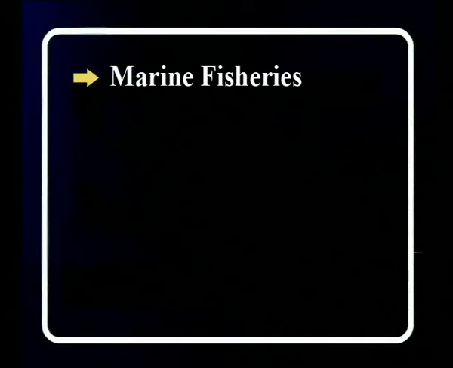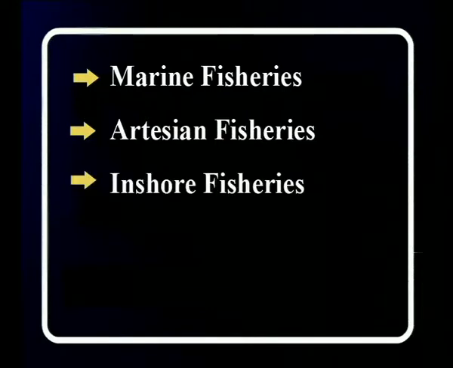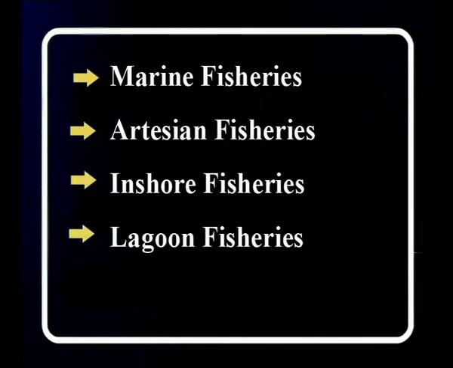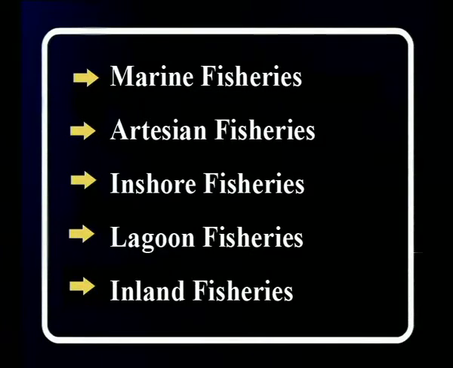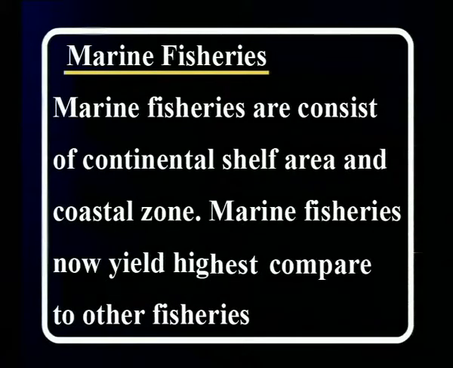Let us discuss the distribution of fisheries. Fishery distribution can be classified into marine fisheries, artisanal fisheries, inshore fisheries, lagoon fisheries, and inland fisheries. First of all, marine fisheries. Marine fisheries consist of the continental shelf area and coastal zone. Marine fisheries now yield the highest compared to other fisheries.